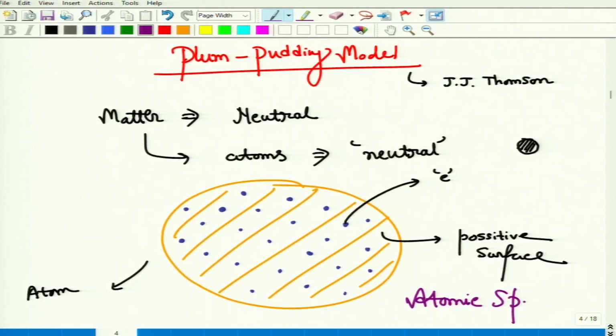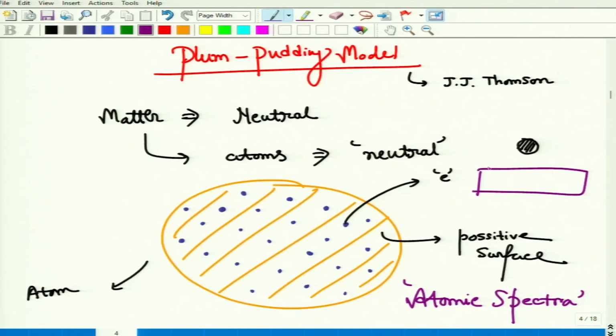This was very important, because around that time the atomic spectra was obtained, and this atomic spectra was very peculiar because it contains discrete lines. We will discuss the atomic spectra in detail later, but let me say now that it contains some discrete lines.